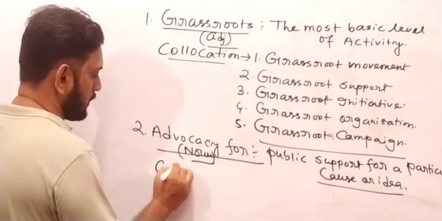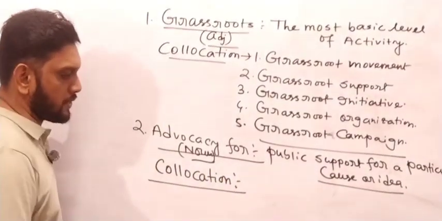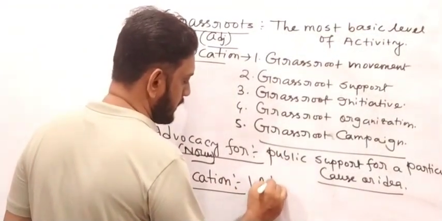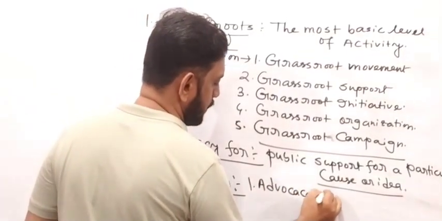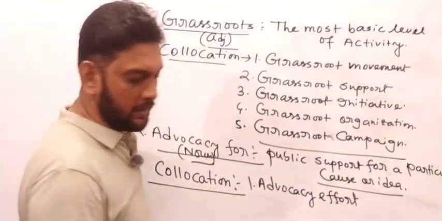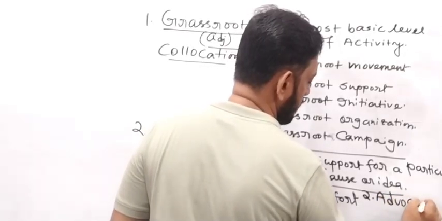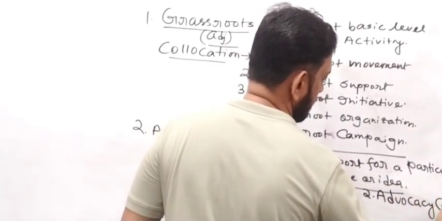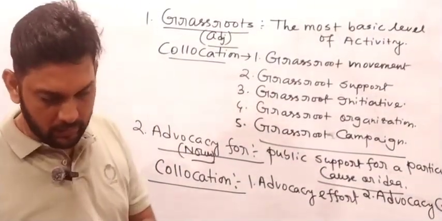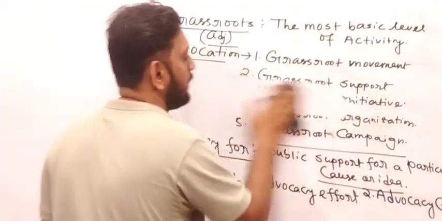And now we can also form a lot of collocations using this word. Write it down, my friend. Collocation. Write down collocation. Okay. First one is advocacy effort. Write down advocacy effort. Second one, advocacy group. Is it visible? Okay, advocacy group.